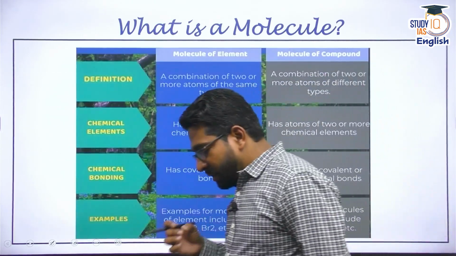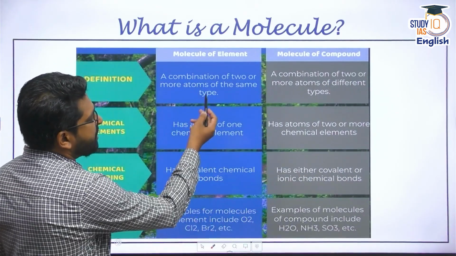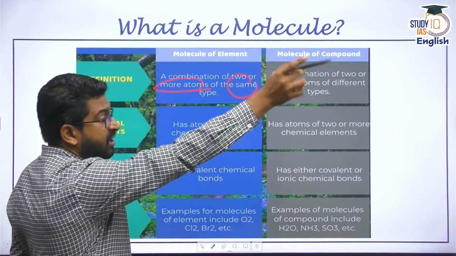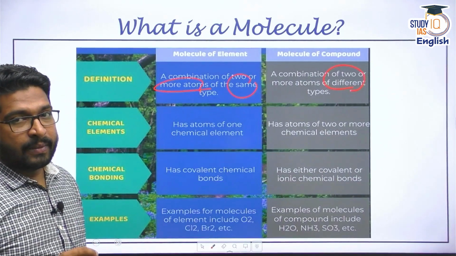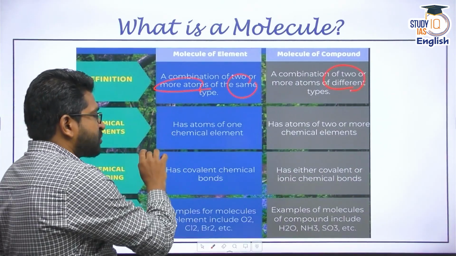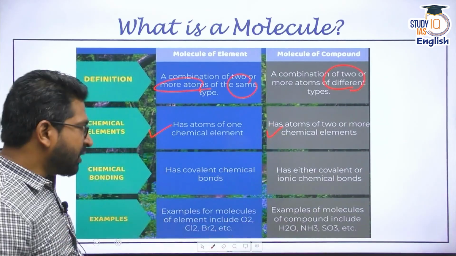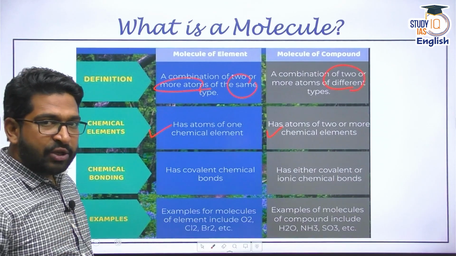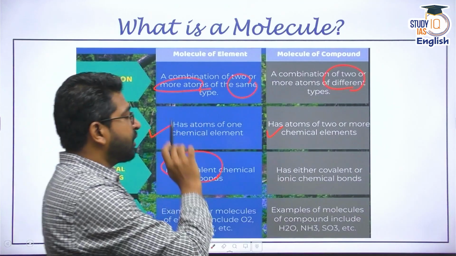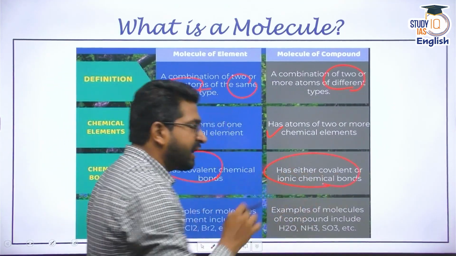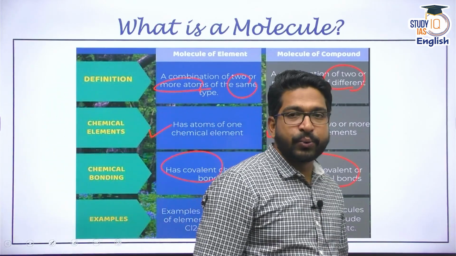All right. So let me again give you some differentiating pointers. A molecule of an element is a combination of two or more atoms of the same type, but in a compound it is a different type. A molecule of an element has atoms of exactly one chemical element. Here it can be two or more different elements. Remember, in a molecule of an element, atoms are held together normally by a covalent bond, but in a molecule of a compound, it can be covalent or any other kind of chemical bond, such as ionic. Examples are many that I have already given to you.